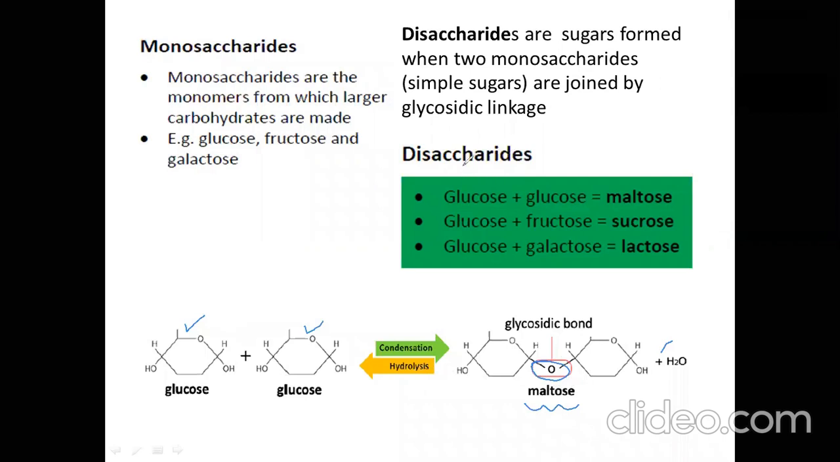So let's see examples of disaccharide. One we discussed already, maltose. Another one we have is sucrose. Sucrose is actually table sugar that you eat and take in tea. Sucrose consists of two monosaccharides: glucose and fructose. While lactose consists of glucose and galactose. You can find this lactose in milk. This is also called milk sugar.